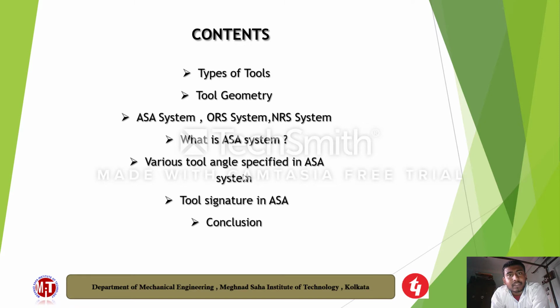Now next slide, contents. Here we will discuss types of tools and tool geometry, as well as the ASA system, the ORS system, and the ERA system. We will discuss what the ASA system is, various tool angles specified in the ASA system, and tool signature in the ASA system, later.